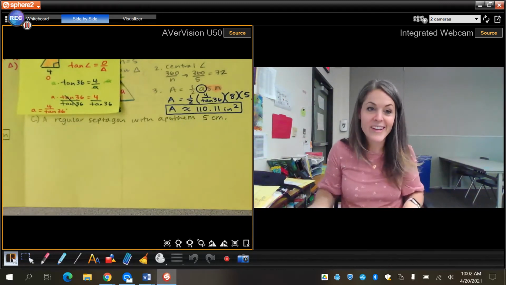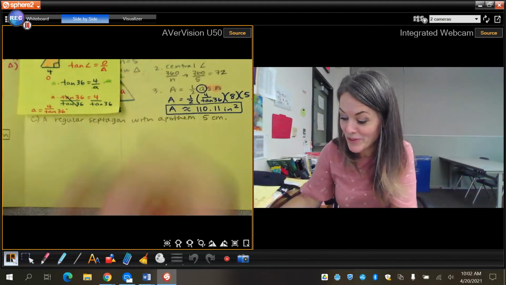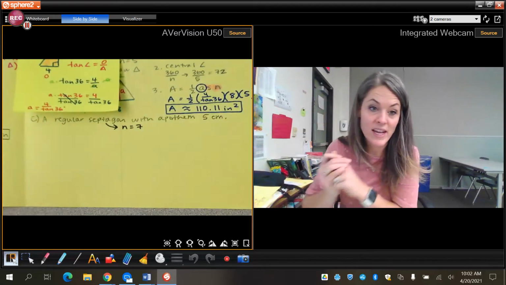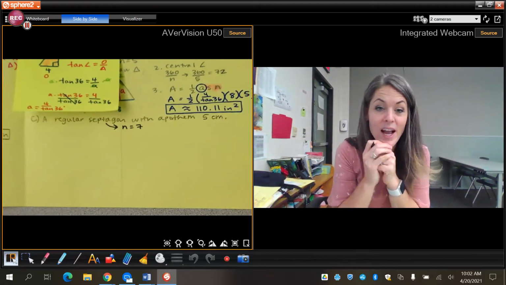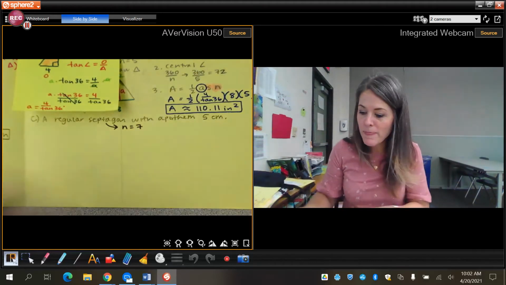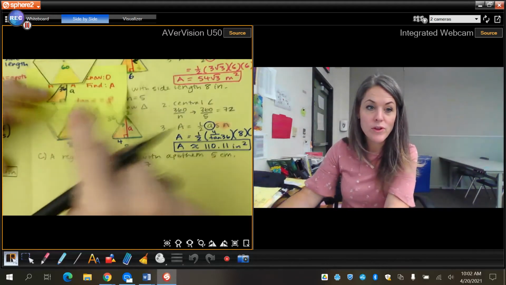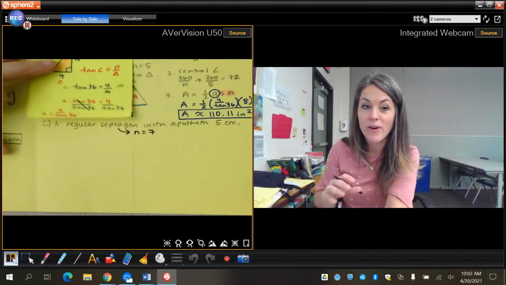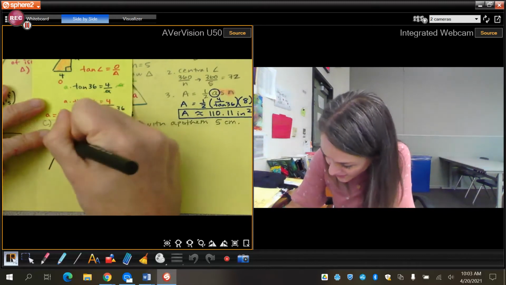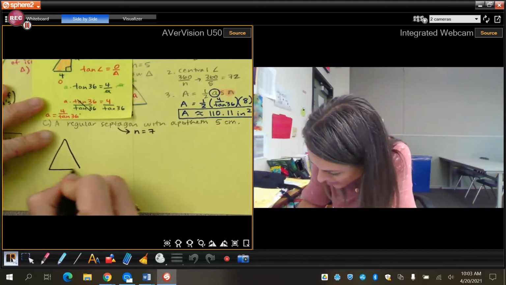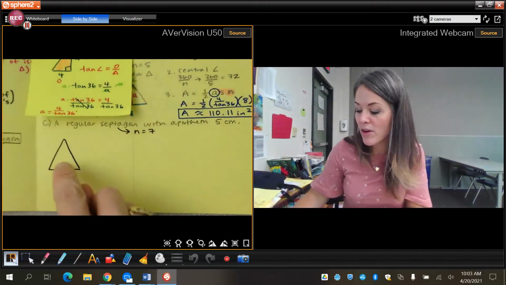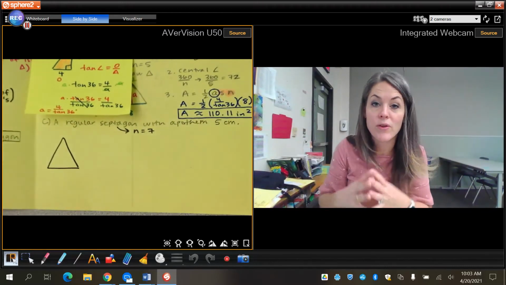I am not going to keep attempting to draw these because they're just going to get worse and worse. A septagon has 7 sides. I don't want to attempt to draw a 7-sided figure that's the same. It's just not going to work. So instead, notice how we never really use the overall figure. We just use the triangle. So I'm going to start and just draw the triangle. If I have a 7-sided figure, I'm just going to draw that single triangle within the septagon, and I know that there's going to be 7 of those total that create the figure.